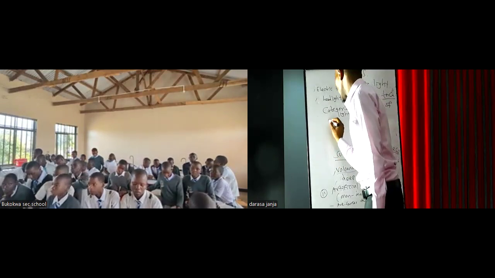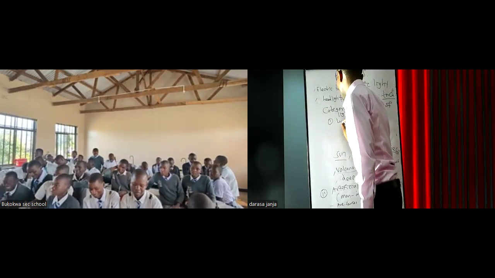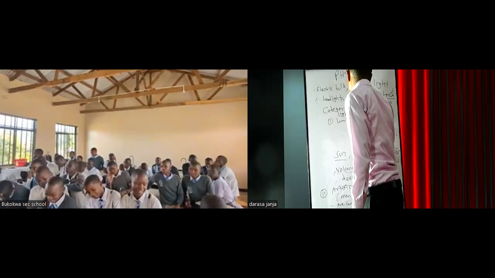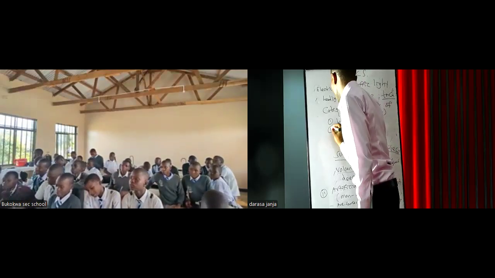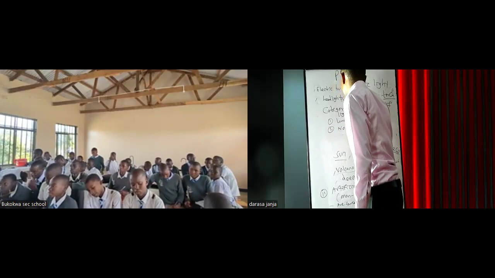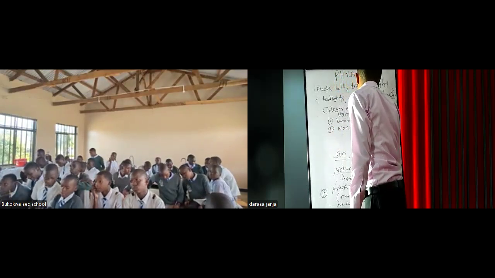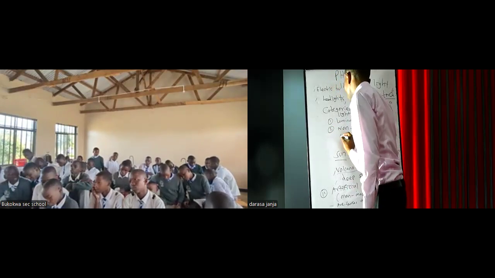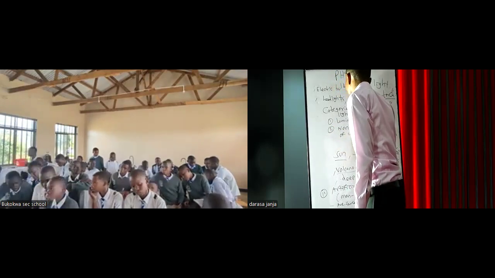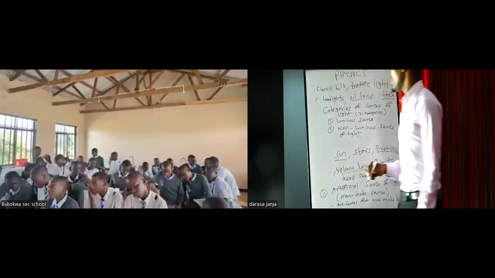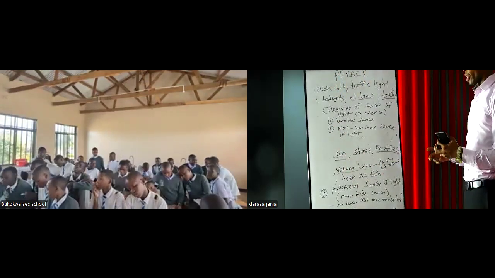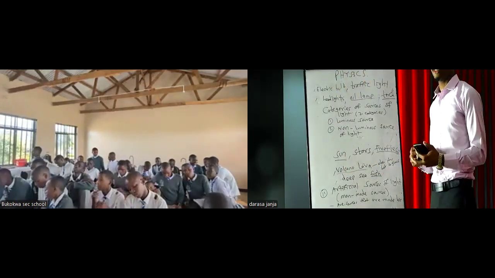Number one is what we call luminous source of light. Number two is called non-luminous source of light. Remember, in this category, we are trying to generalize.